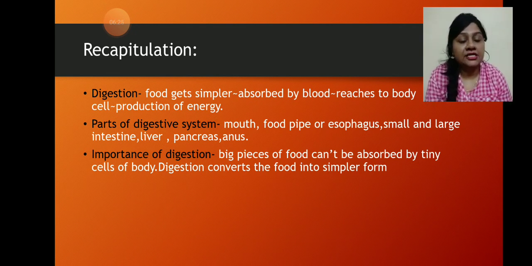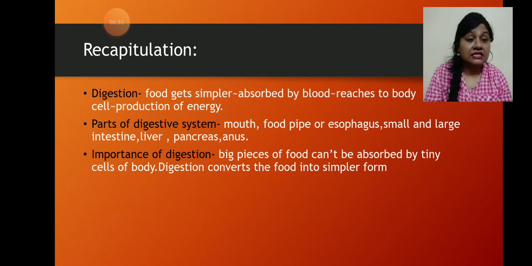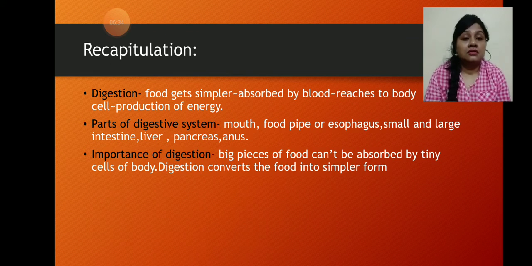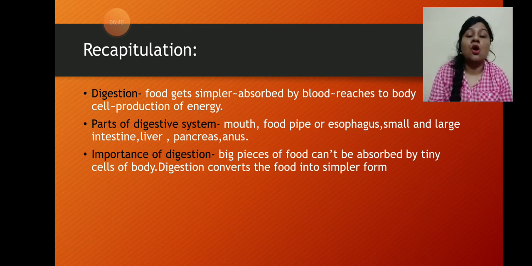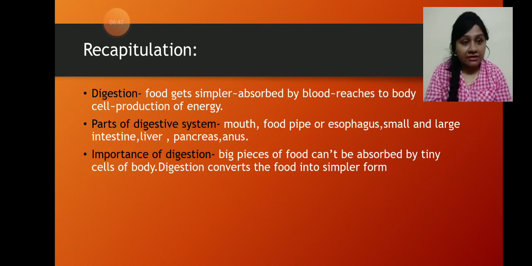The different parts of the digestive system: the digestion starts from the mouth and it ends in the anus. The parts of the digestive system are mouth, food pipe or esophagus, small and large intestine, liver, pancreas, anus.